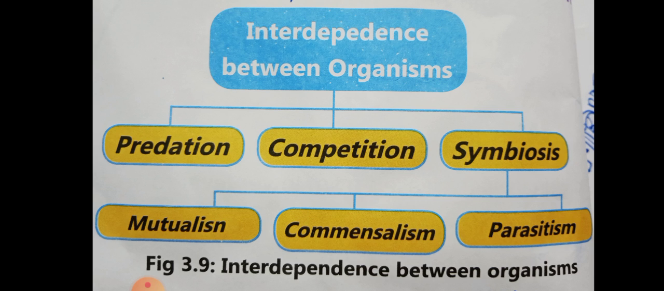Now, competition. Competition is a relationship in which both organisms compete with each other for food, light, space, etc. Competition could be among the organisms of the same species or between organisms of different species. It is generally seen when resources are limited. So in that case, competition happens.